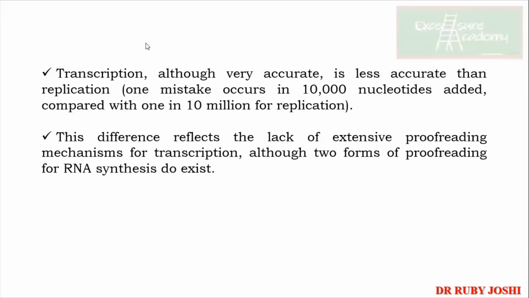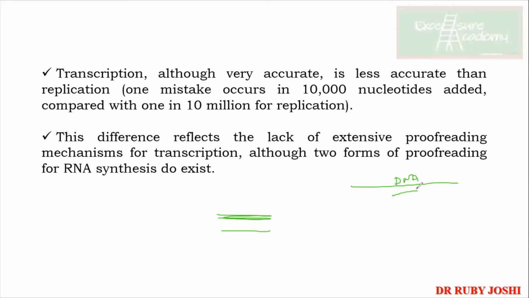Okay, that is one good point. Then what about this? You can add more. When you talk about transcription, you know that it is a part of a gene. So the chances of making a mistake in a small gene transcription versus the chances of making a mistake in such a huge DNA, the total chromosome.